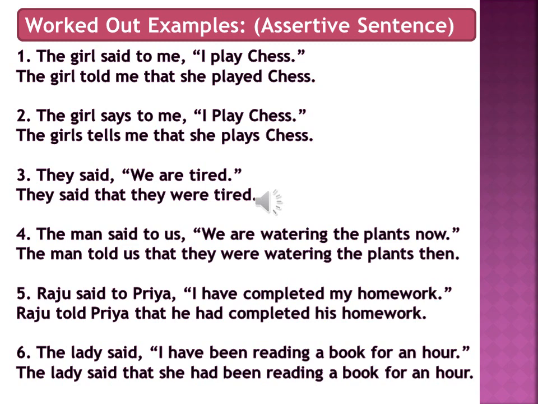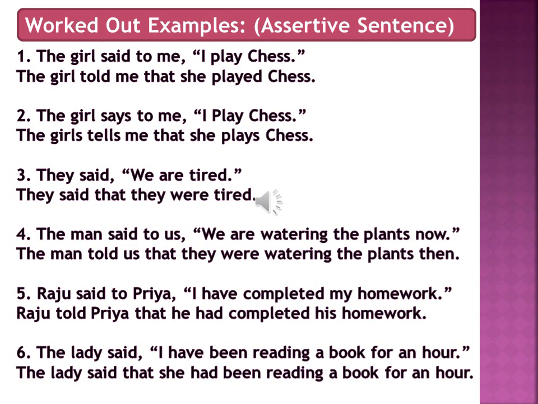Here in this case, it is I play chess. Why? To identify the sentence. But we already know that we will discuss assertive sentence first, so this step is not required here. So the next thing that you have to see is whether the reporting verb, here in this case it is said, is in simple past tense or not. Why do we need to do that? Because we have to decide whether that table where the list of how the tense changes will apply here or not. So since it is in simple past tense, the rule will apply.